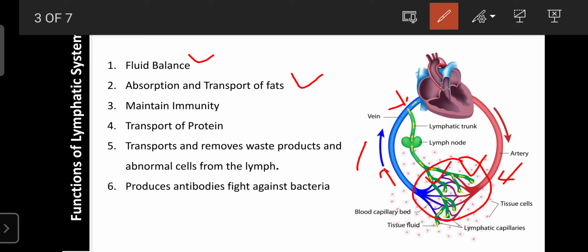With the help of the lymphatic system comes the absorption of fat at the small intestine.